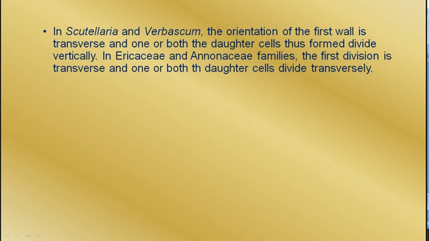So you need not bother about every type of division in different seeds and plants, but you must remember that in the cellular endosperm, cell division begins very early, when only 2 nuclei are there.